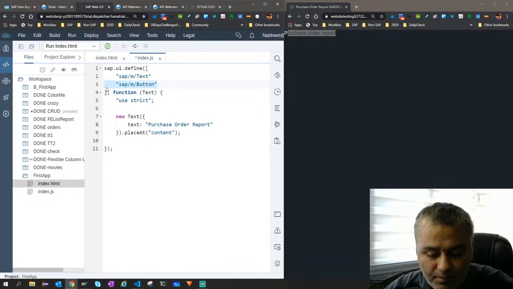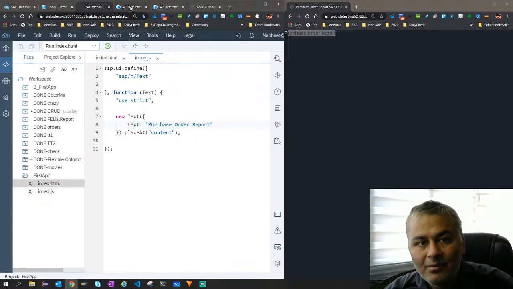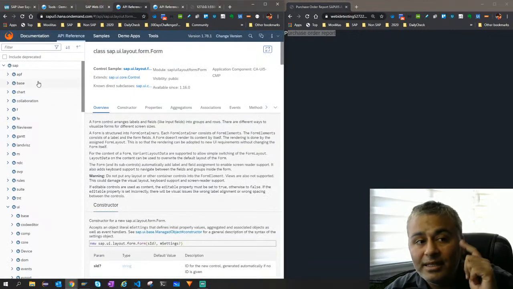Once you add that module, you need to pass it to the callback function, and this is nothing, simple JavaScript. Since text is already there, I am creating this object and setting the parameter text, because this is how you set the text property. How do I know that it has a text property?